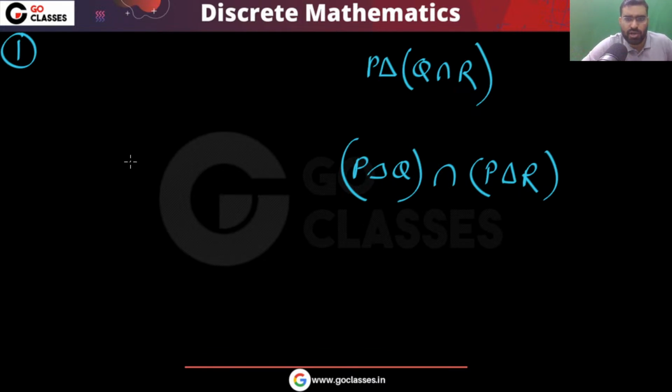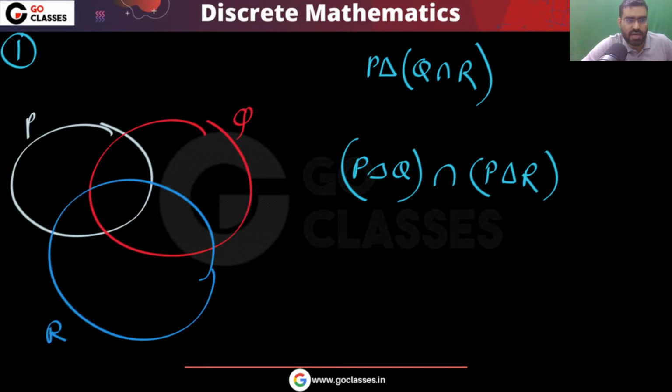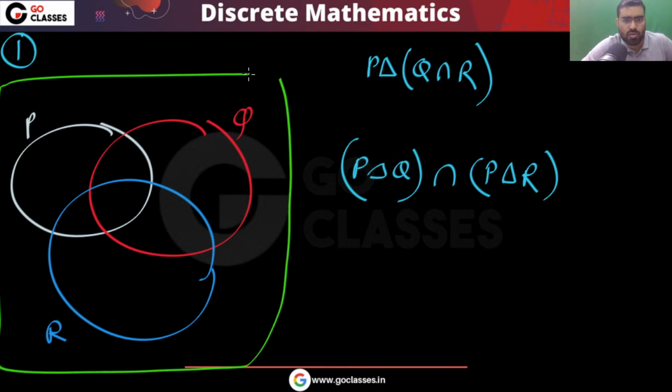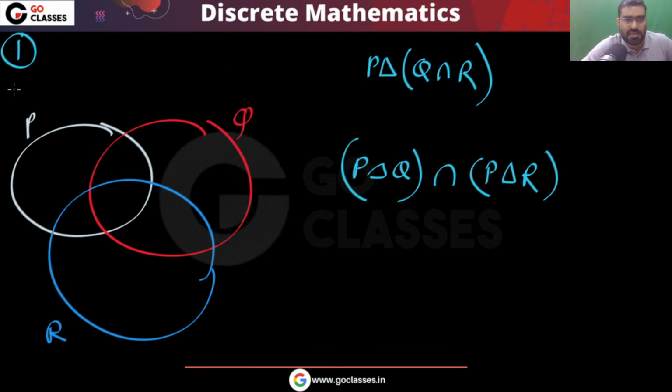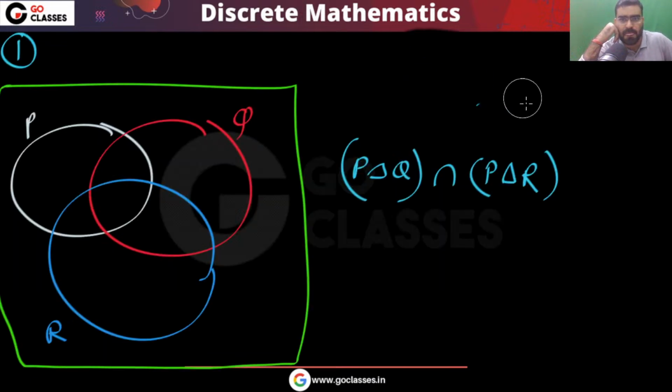First of all, you can create this Venn diagram. This is your P, this is your Q, and this is your R. And this is your universal set. Now, let me tell you how to solve this question with the best method. Tell me how many areas there are in this Venn diagram. When you look at this Venn diagram, how many areas do you see?